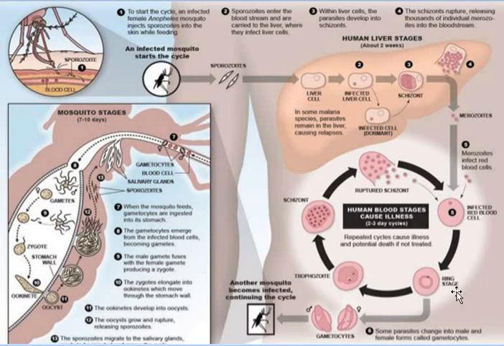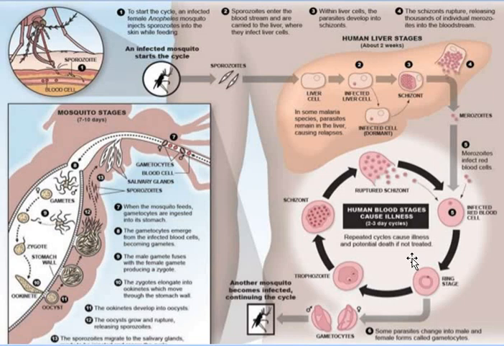This is another stage. First the trophozoite, and after that it enters the schizont stage. The ruptured schizont releases merozoites into the human blood, which causes illness. After two to three days, repeated cycles cause illness and potential death if not treated.